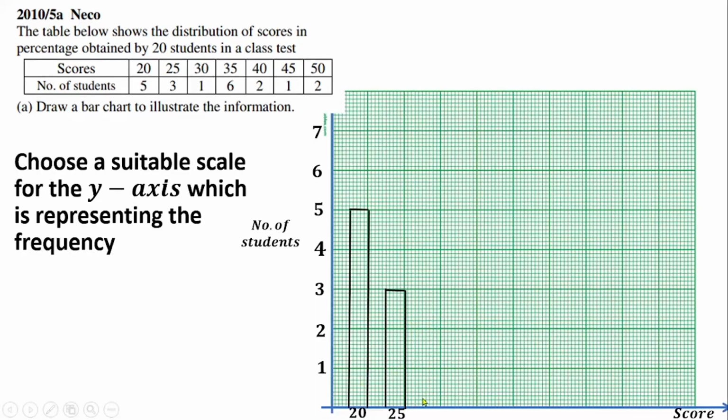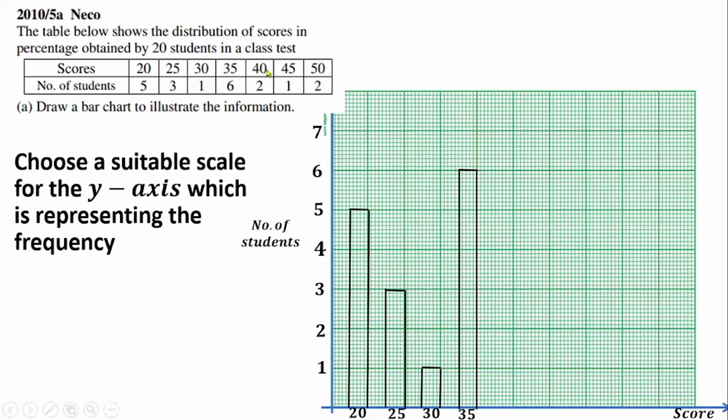Then draw another rectangular bar, where the frequency is 1. So that one is going to stop here. So draw it, then draw again and close. So that gives us the rectangular bar representing 30. Then the next one, the frequency is 6. So that will be at the middle here. Draw it up to 6 at the top with your ruler and pencil. Then close it here and close it at the top. That represents the rectangular bar for score 35. So you label it 35.